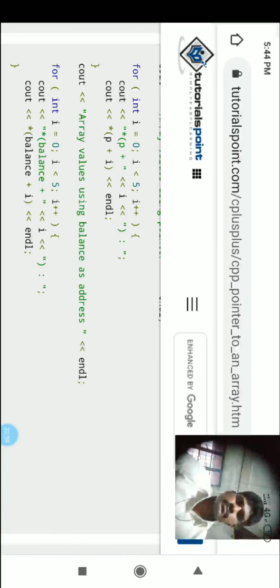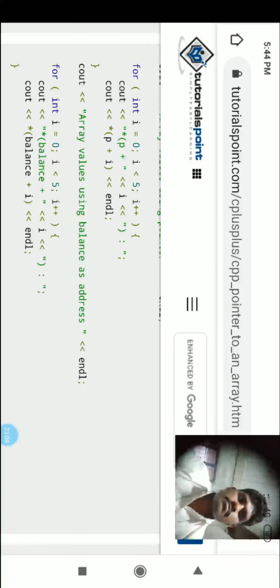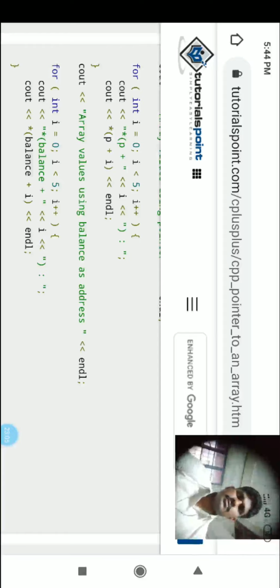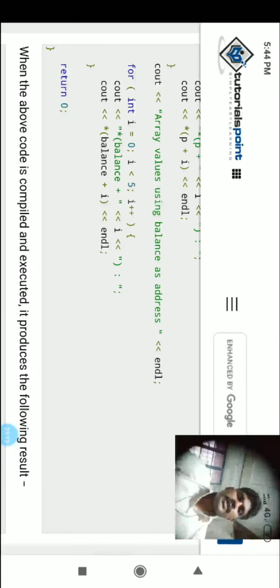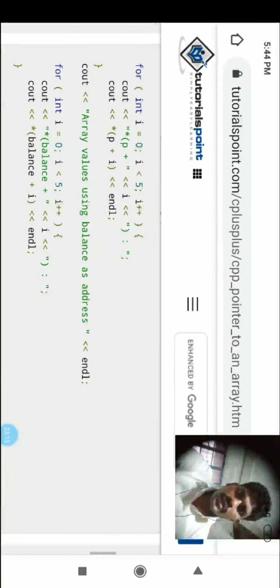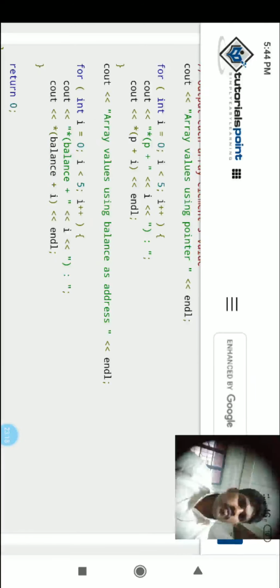Now we are taking the loop. Look here, that is the for loop we are taking. For i equal to 0, i less than 5, i plus plus. What is the condition? If the initial value is 0, the condition is less than 5. If the initial value is 1, the condition is less than 6. Simple.